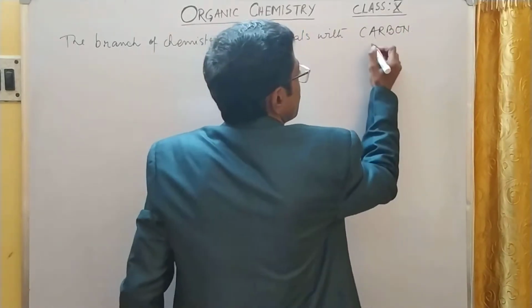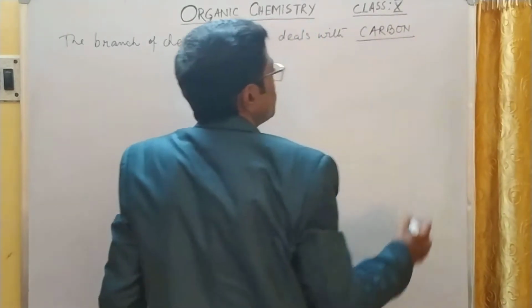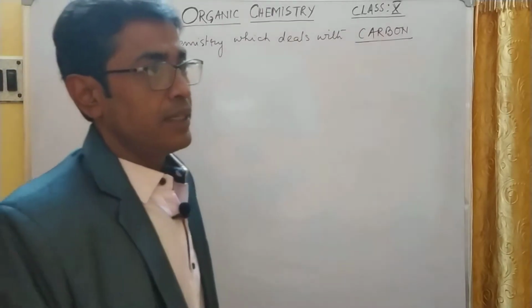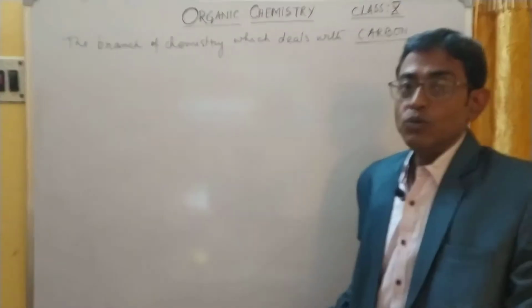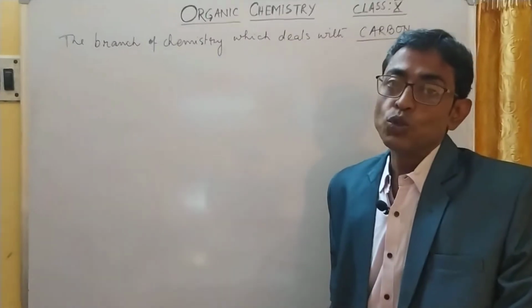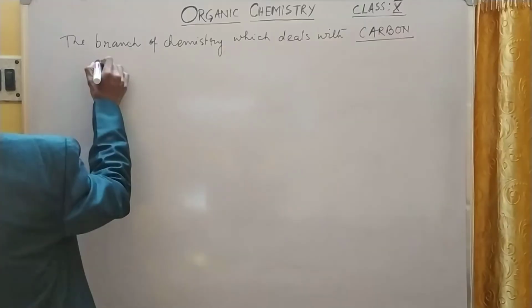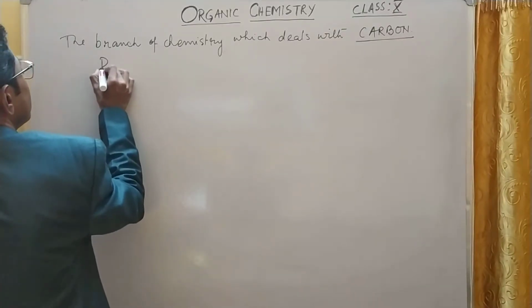Before going into this, let us see where in the periodic table we can place carbon. You have learned the periodic table. Carbon is placed in group 4 in the periodic table.